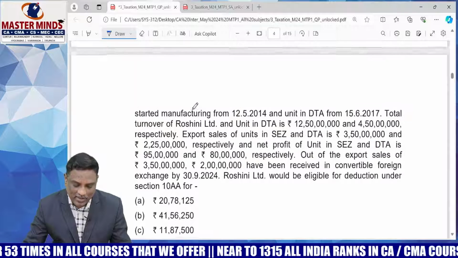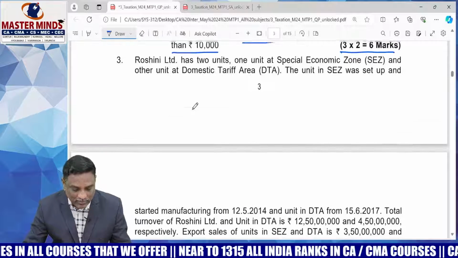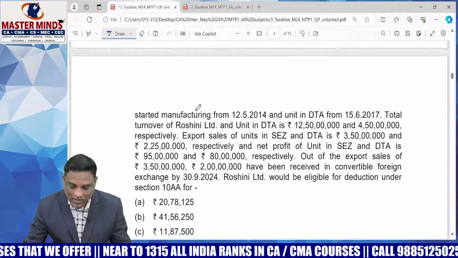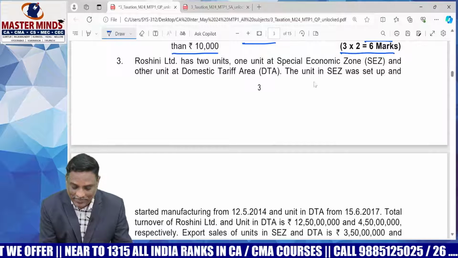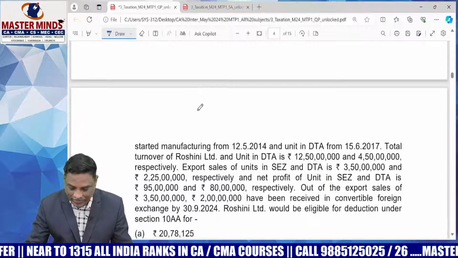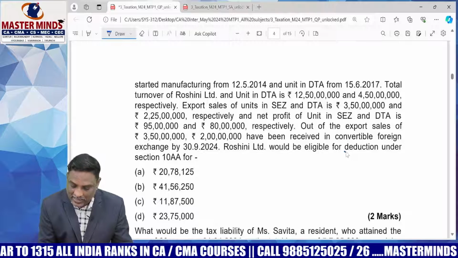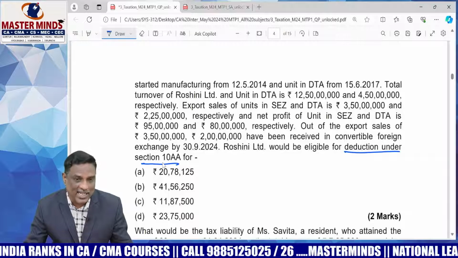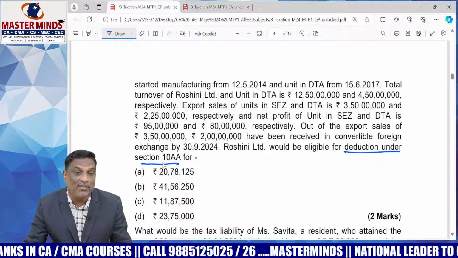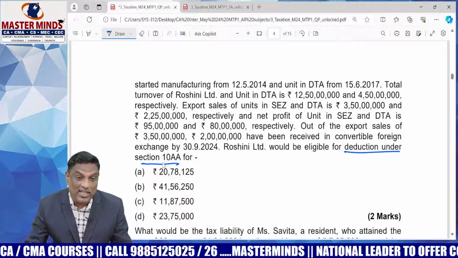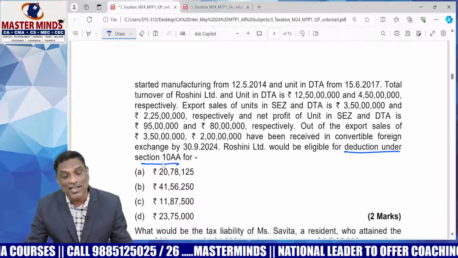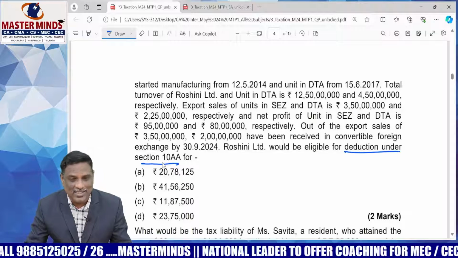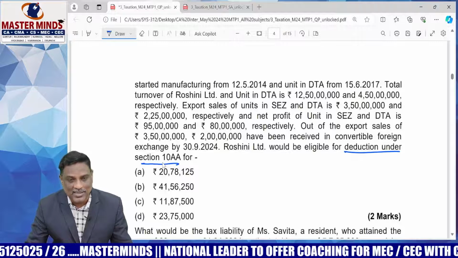It's an exclusive individual MCQ. It is a 10AA related MCQ. Deduction under section 10AA. Please verify the provisions carefully relating to 10AA. 10AA is available only to the profit relating to export turnover. Profit relating to export turnover is deductible at 100% if the incorporation date is within the first 5 years. In the next 5 years, 50%.